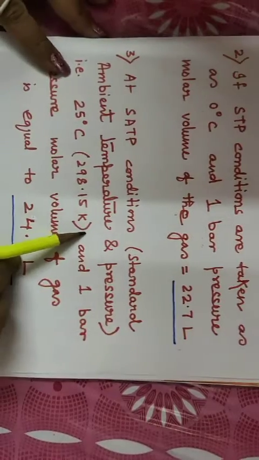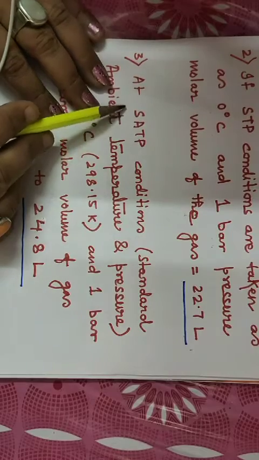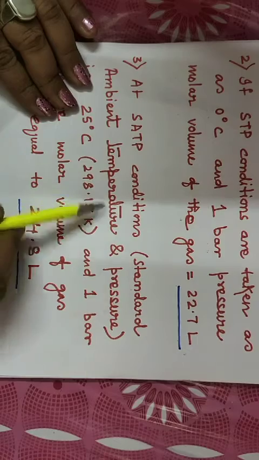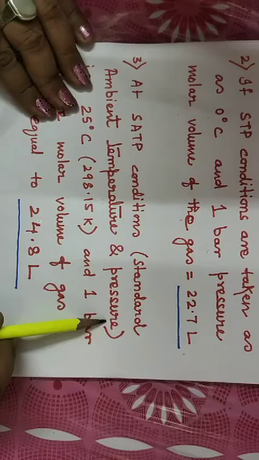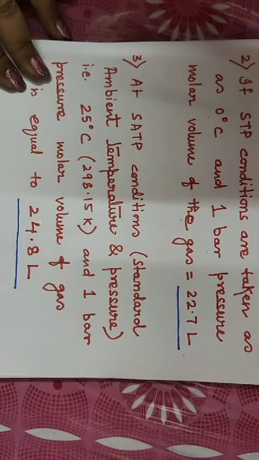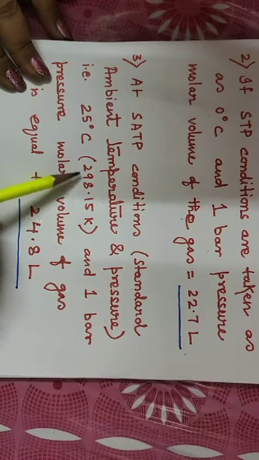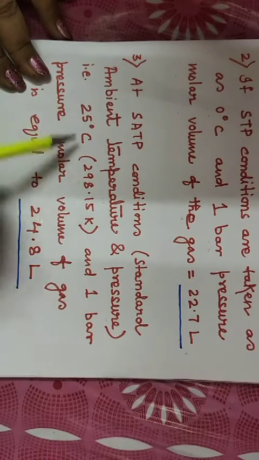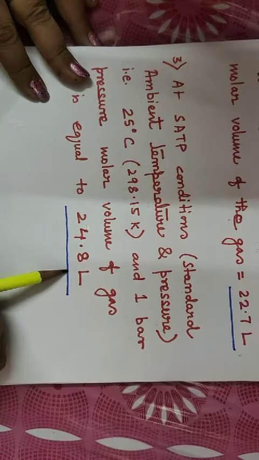Further, there is one more condition which is known as SATP condition. SATP means standard ambient temperature and pressure. At this condition, what are the temperatures? Temperature is 25 degrees Celsius, that is normal room temperature. We take it as 298.15 Kelvin and 1 bar pressure. In these conditions, the molar volume will change to 24.8 liters.